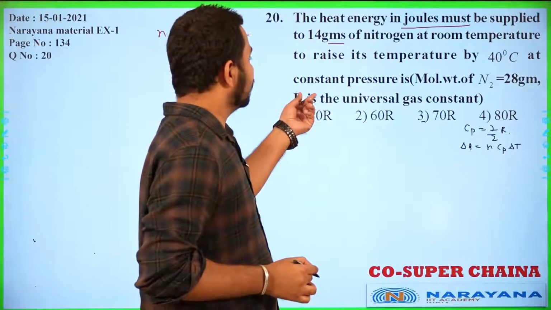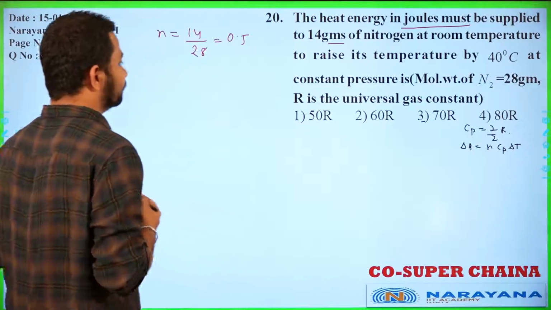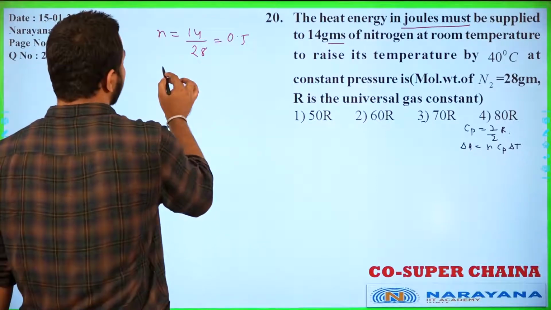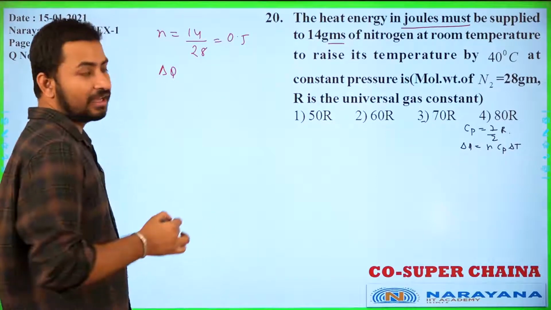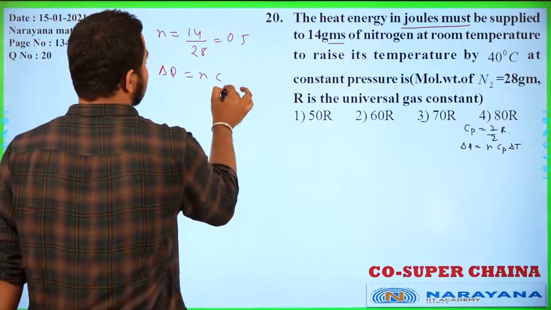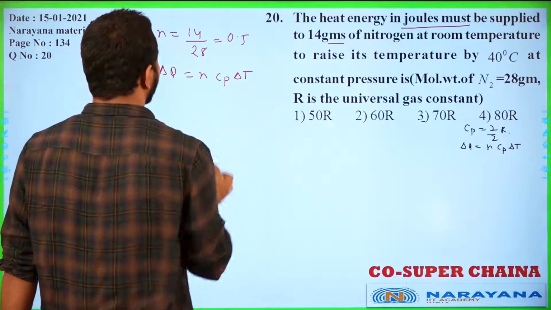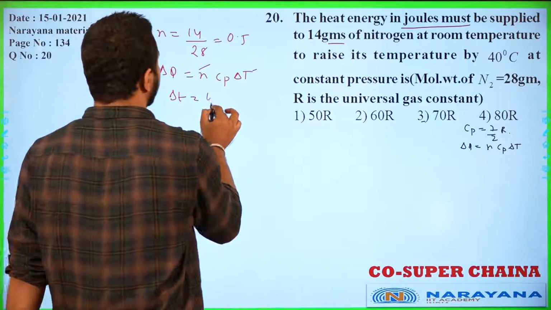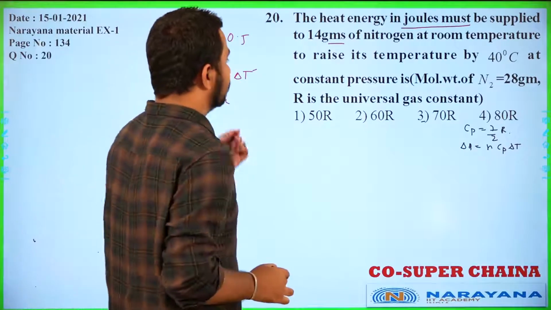You need to calculate the heat energy required here. We need to get delta Q, and delta Q will be equal to nCp delta T. And delta T is given in the question as 40 degrees Celsius.